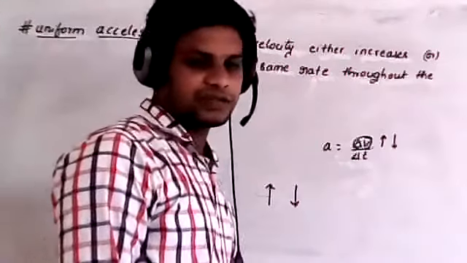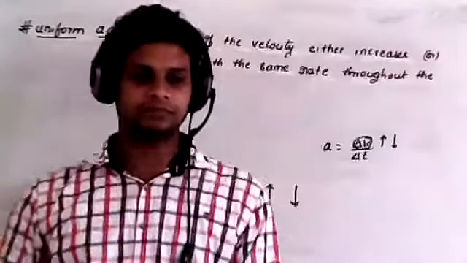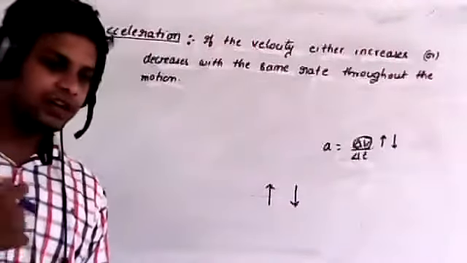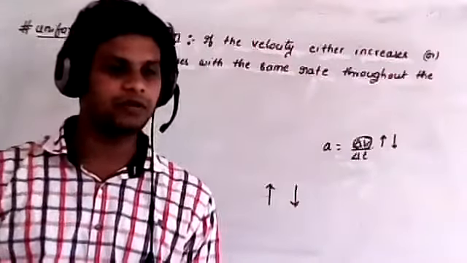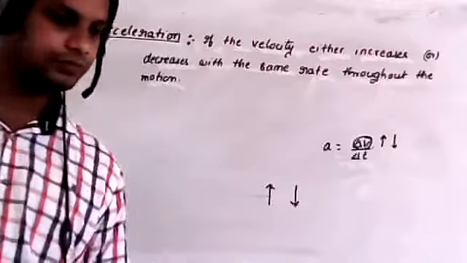Or, the velocity increases or decreases with equal intervals of time, or the increase or decrease of velocity is the same in equal intervals of time, that is called uniform acceleration.